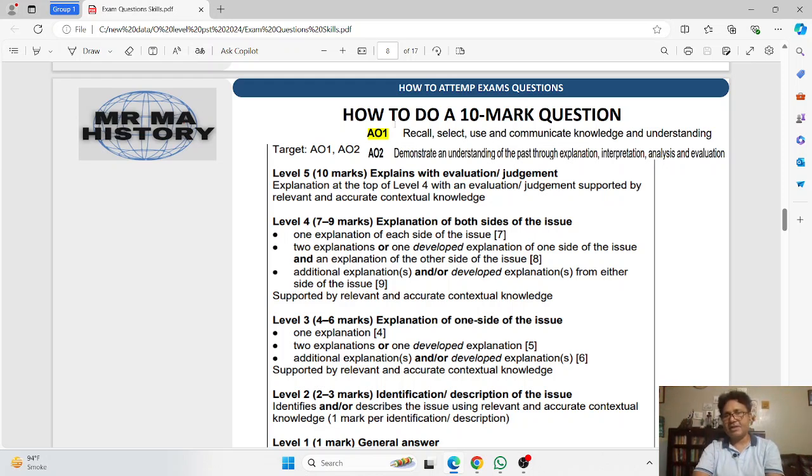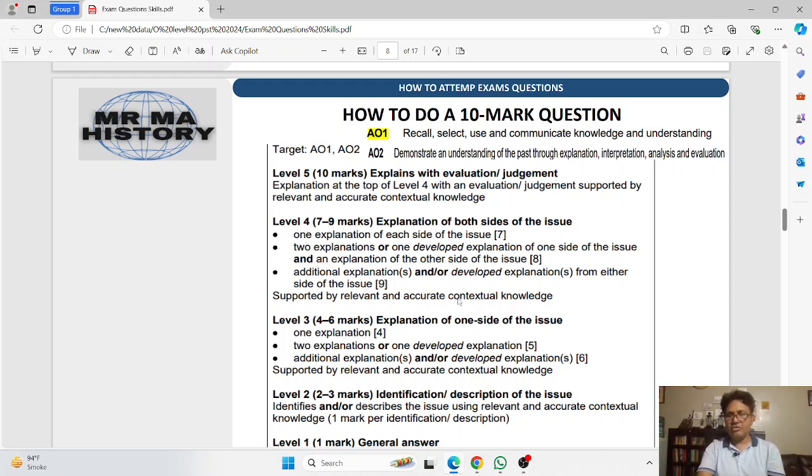Assessment objective 2 means that you have to give explanation, and at the same time you have to make judgment, or do evaluation or even analysis and interpretation. But in this case, what you need to do is explanation and evaluation or judgment.